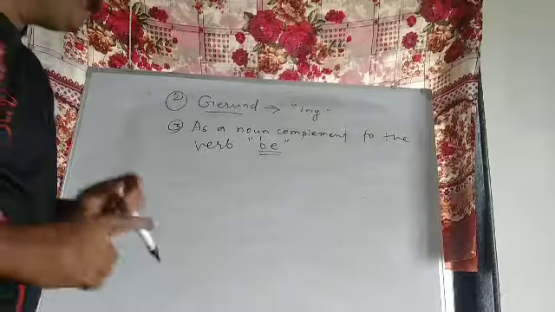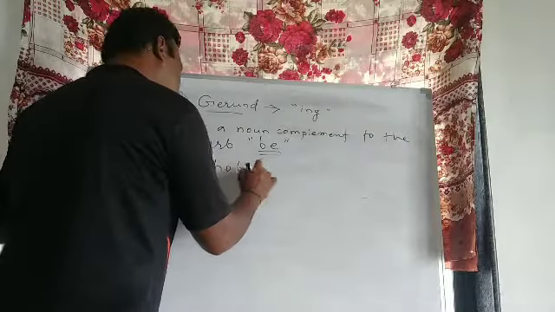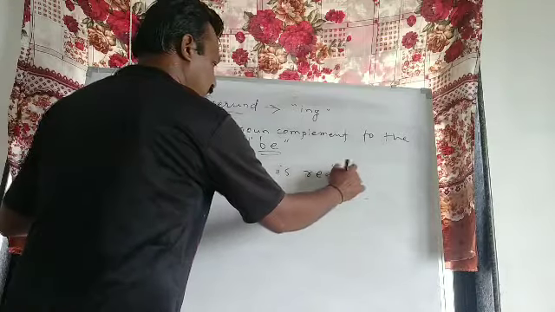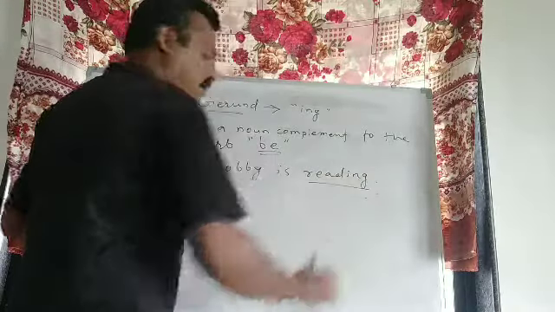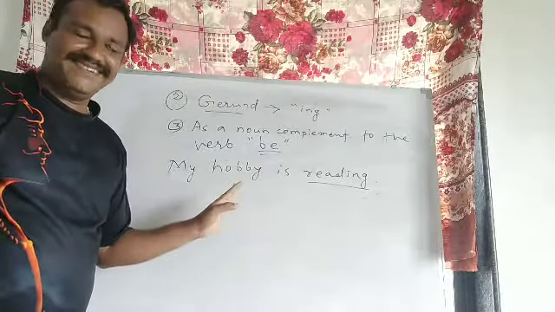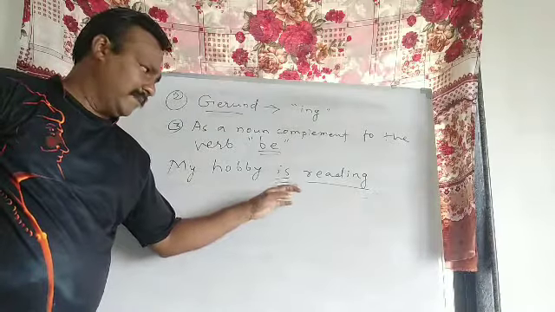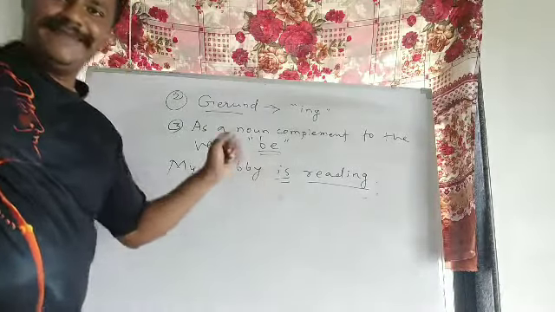For example, my hobby is reading, isn't it? Here "is", this is the to be form I have used. My hobby is reading.